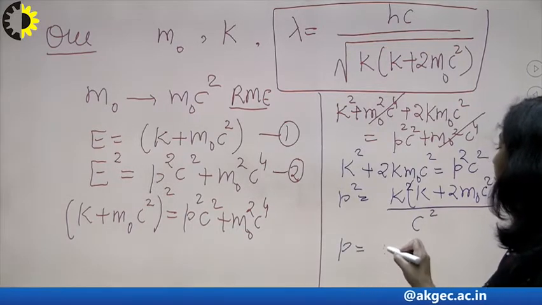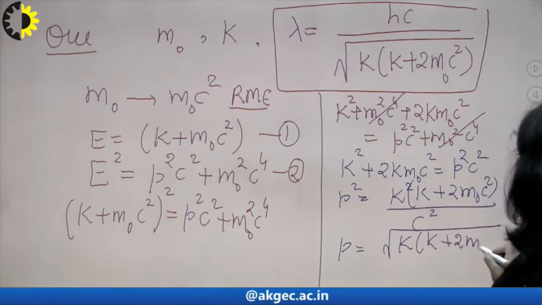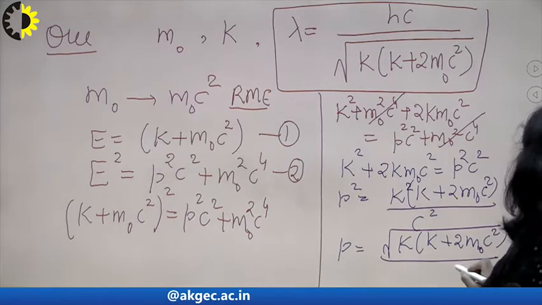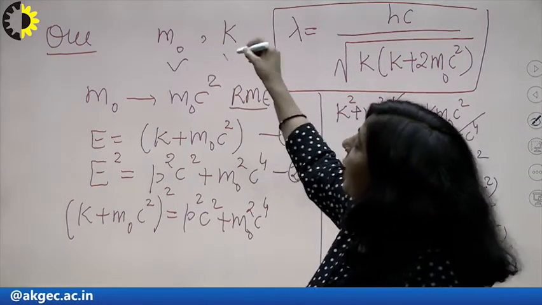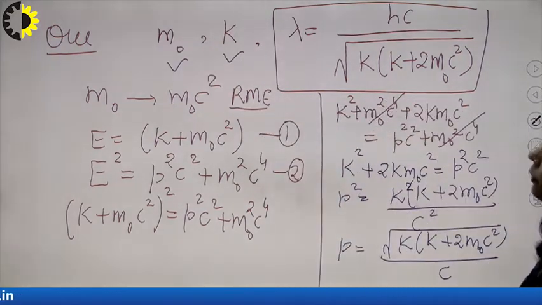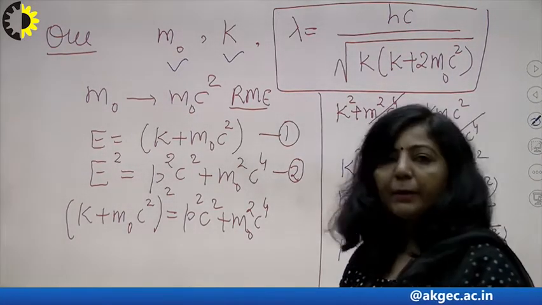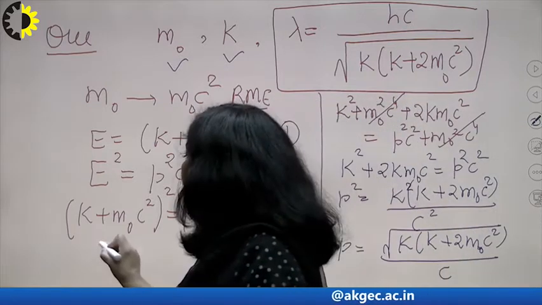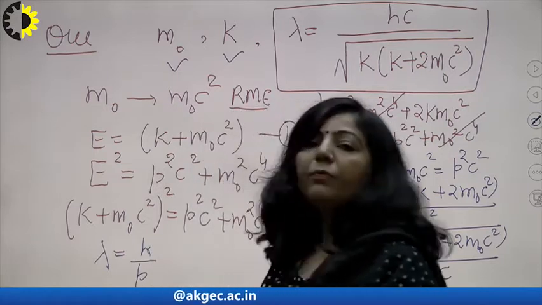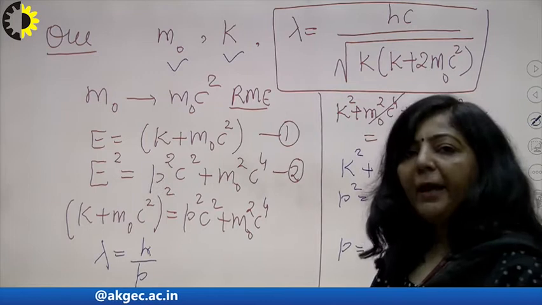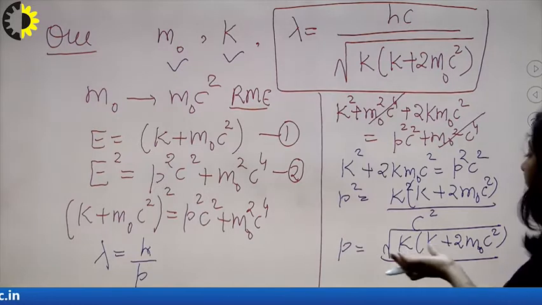So what is p? p will be equal to root of K into K plus 2m naught c square, upon c. So this is the momentum for a particle which has rest mass m naught and kinetic energy K. Now what you require is the de Broglie wavelength associated with this particle. You know the de Broglie relationship, that lambda is equal to h upon p. This is the famous de Broglie equation for wavelength, h upon p, where h is Planck's constant. And you know the momentum for this particle according to relativistic mechanics is equal to this.